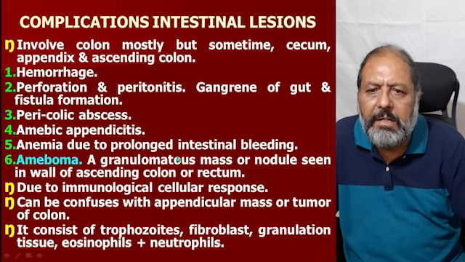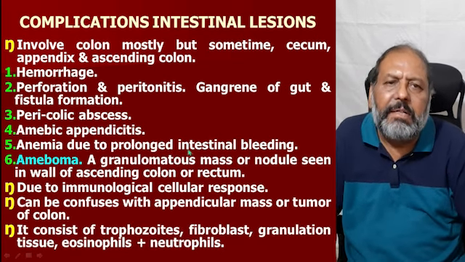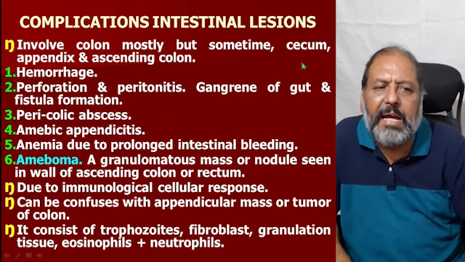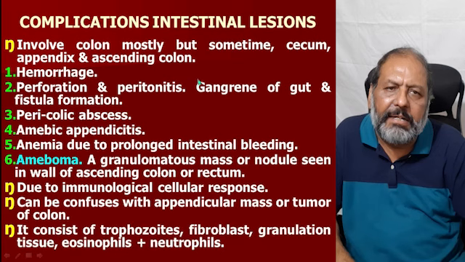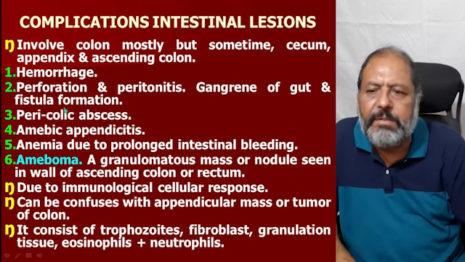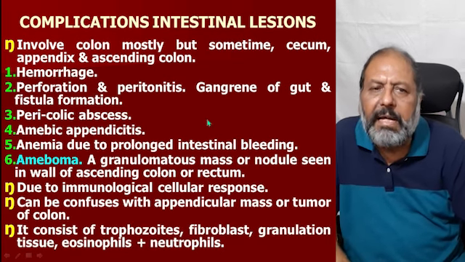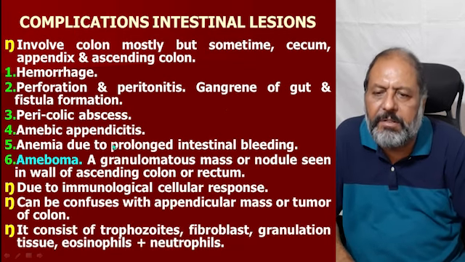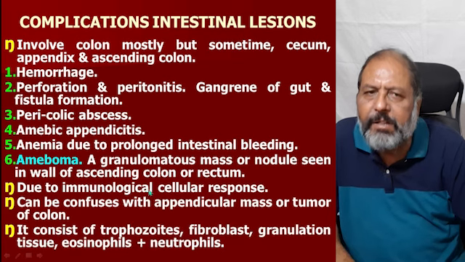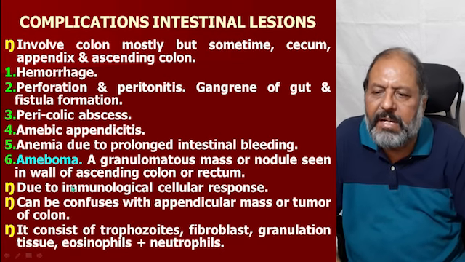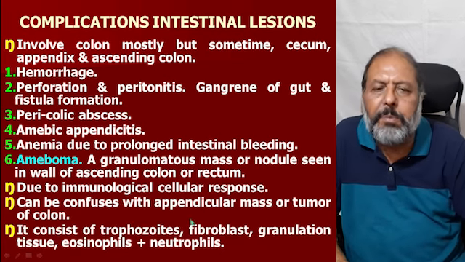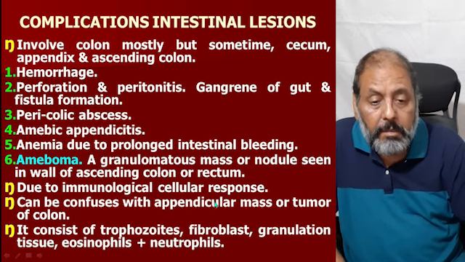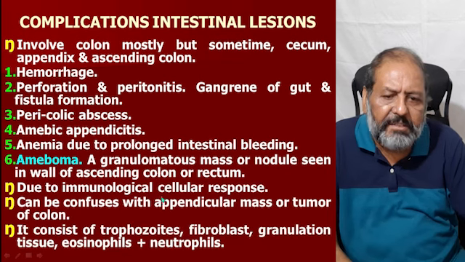These are called complications of the intestinal lesion, which involve the colon mostly, but sometimes the cecum, appendix, and ascending colon are involved. There is hemorrhage, perforation and peritonitis, gangrene of the gut, and fistula formation. There could be pericolic abscess, amoebic appendicitis, and anemia due to prolonged intestinal bleeding inside the abdomen.